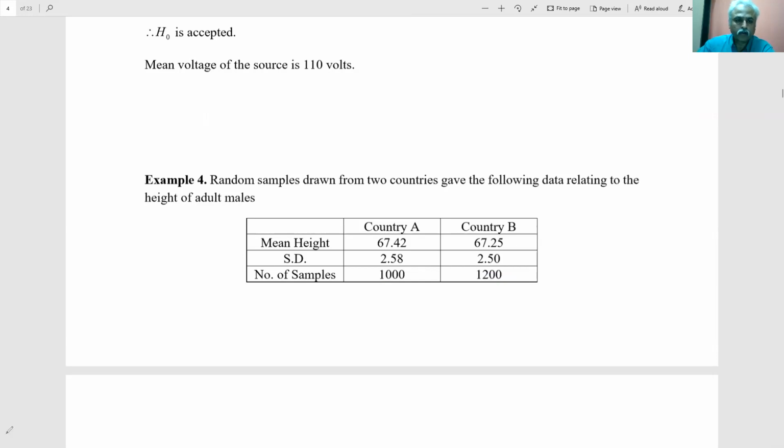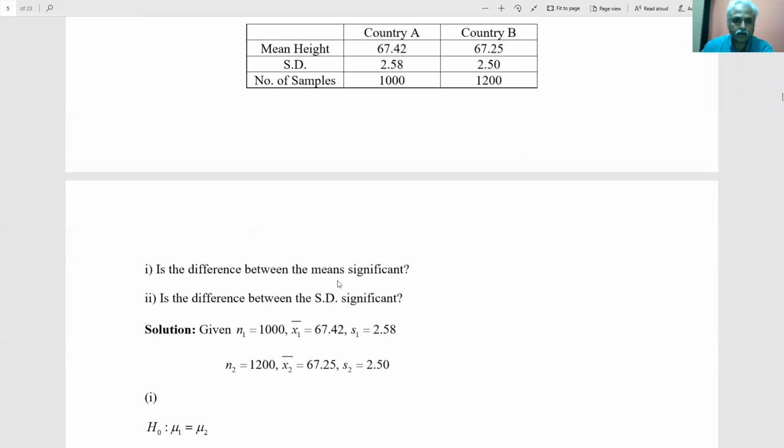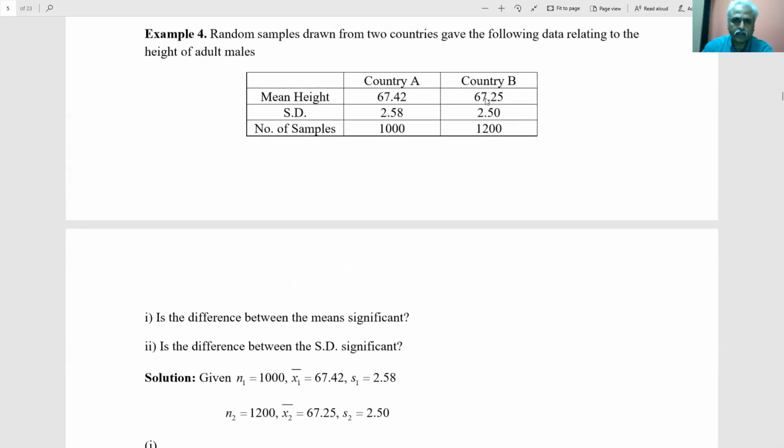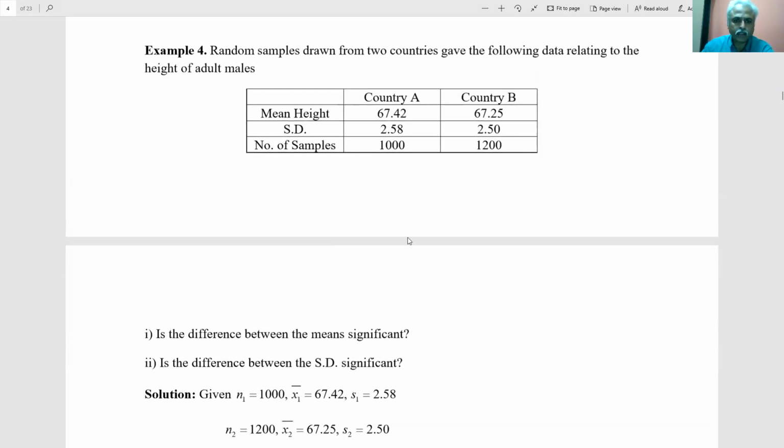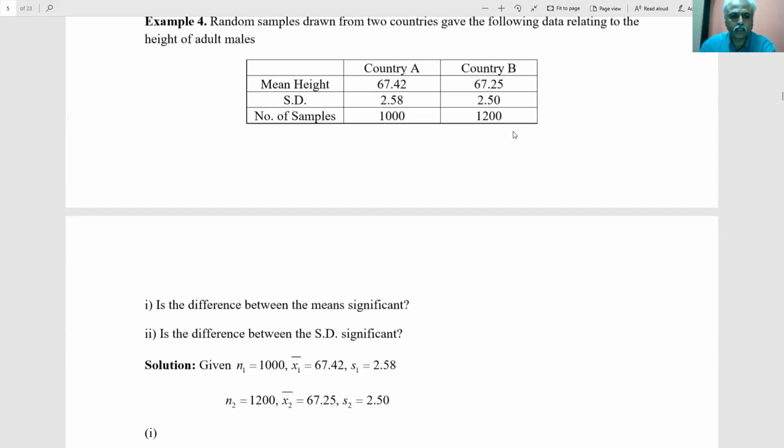So now what is to be tested? Is the difference between the means significant? Do the two countries have a significant difference in their heights? Second, is the difference between the standard deviations significant? That is, whether the standard deviations are statistically different.